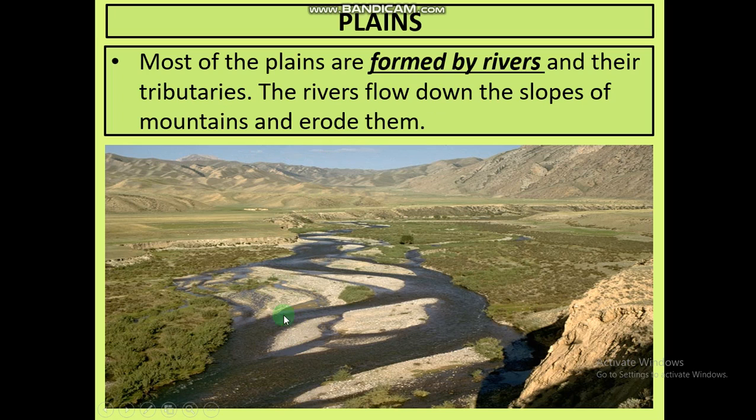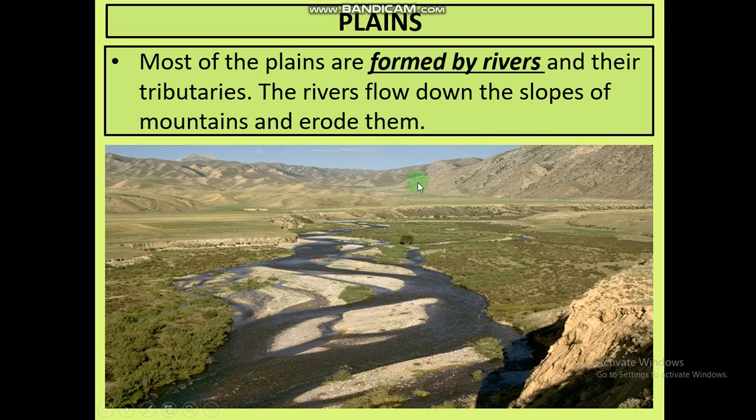And most of the plains are formed by rivers, because what happens when a river comes out of mountains, they bring a lot of fertile soil from the mountainous region, and when they are unable to take it further, they deposit it at one place, and where they deposit it, it makes a flat land, and that flat land is known as a plain.